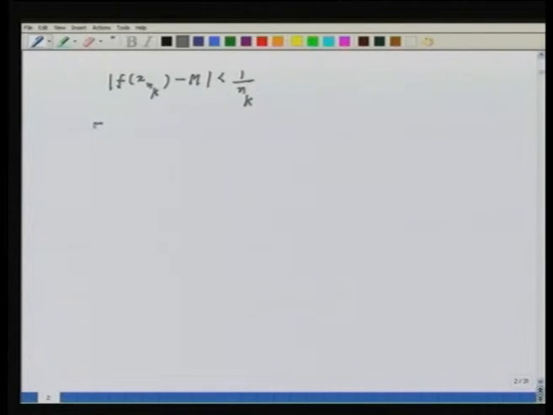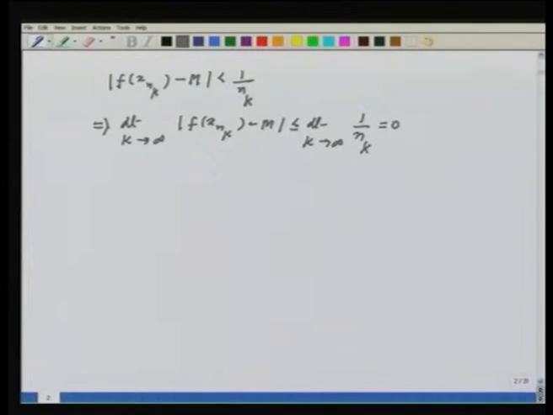Now, this implies if I take the limit as k going to infinity, what do I get? I get mod of f of xnk minus m is less or equals to limit k going to infinity 1 by nk, and I know that the right hand side limit is 0.